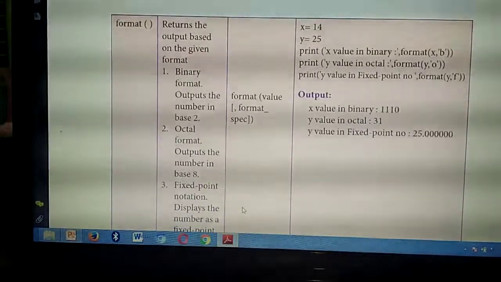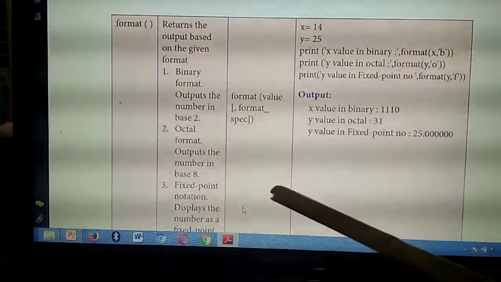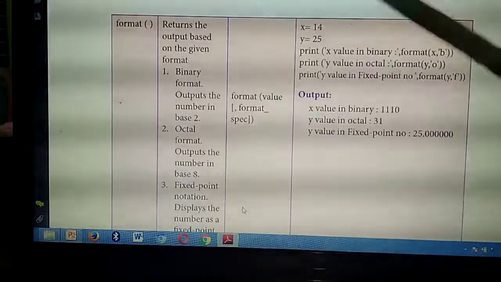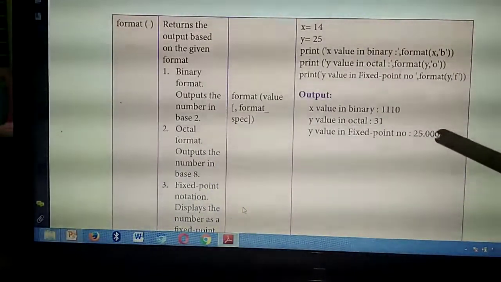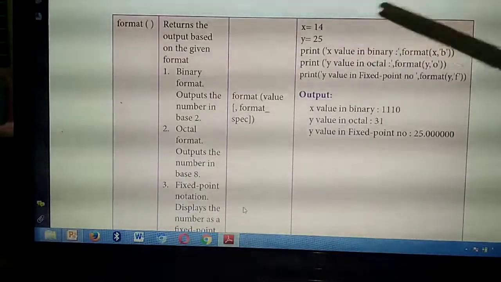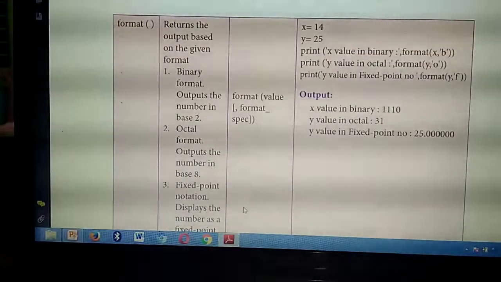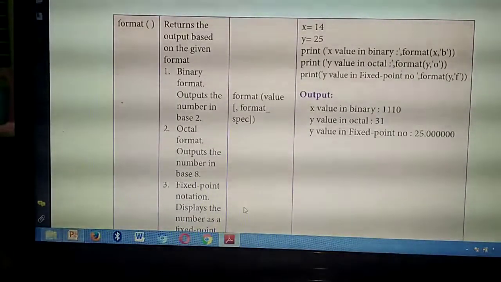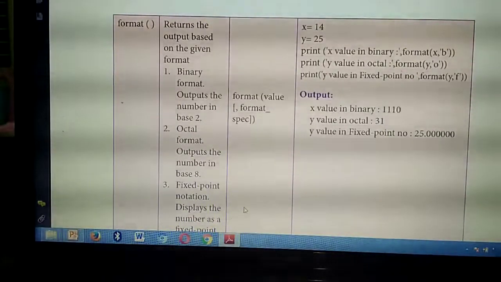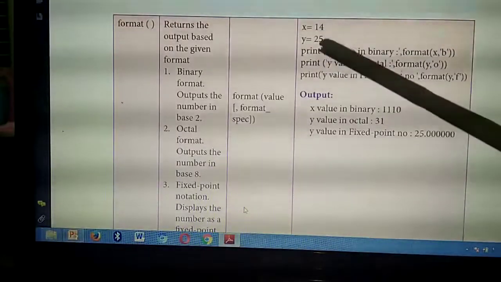Then fixed point notation, listen, what is already studied? By default it will take 6 numbers as precision. That means after the point, if you are not giving any point numbers in fixed point, by default it will give 6 places as zeros. Fixed point means point numbers, isn't it? But here you are not giving any point numbers.